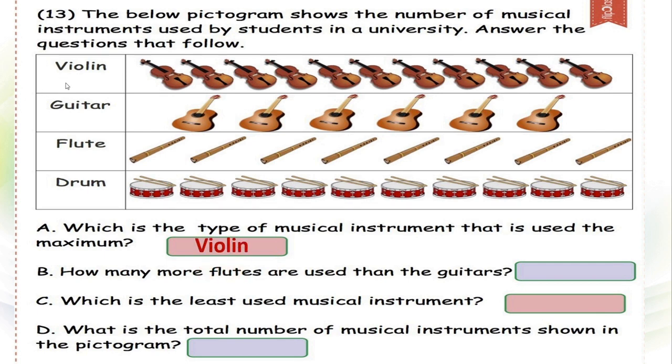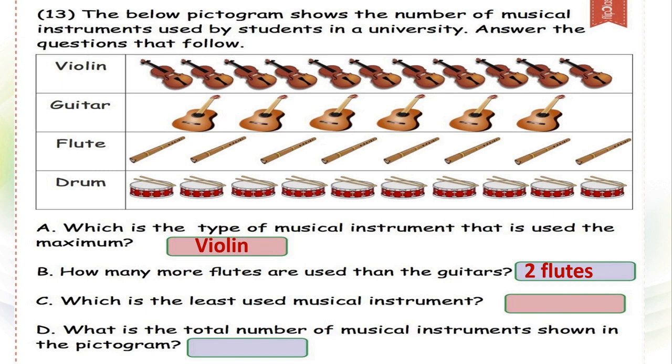Here the name is given. Okay, next, how many more flutes are used than the guitars? These are called flutes, isn't it? You can see flutes, and these are guitars. How many guitars are there? 2, 4, 6 guitars are there. And how many flutes are there? 1, 2, 3, 4, 5, 6, 7, 8. Means how many more flutes are there? 2. Correct? 2 flutes are more than guitars.